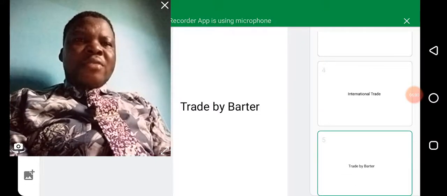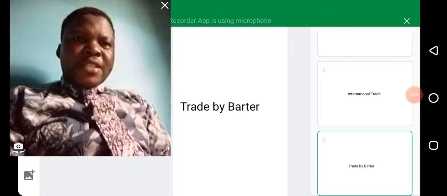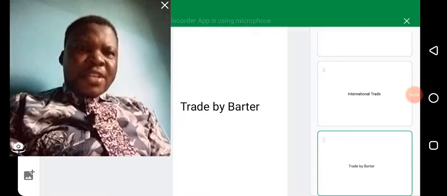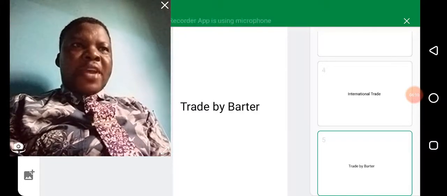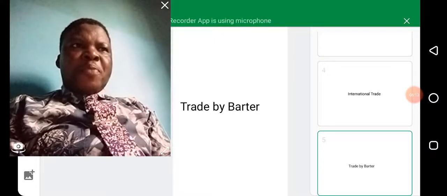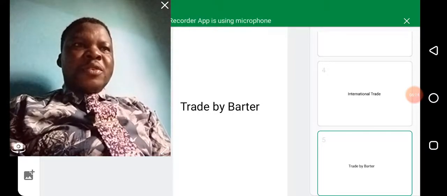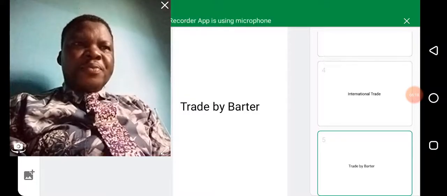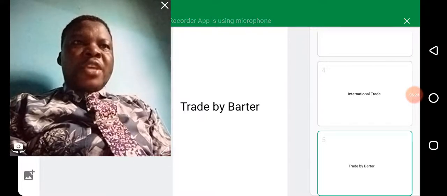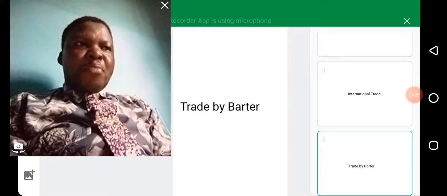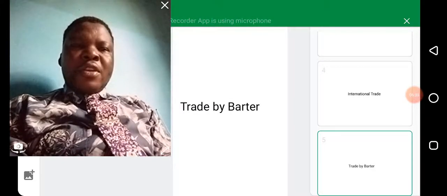Now we have another concept: trade by barter. When you're talking about trade, we often hear about trade by barter. Long ago, before we had paper money, people would trade by barter, which means exchange goods for goods. For example, if a person wanted to buy some chickens, they would have to give the owner of the chickens something that they wanted, maybe a bag of beans or a bag of rice, as the case may be.